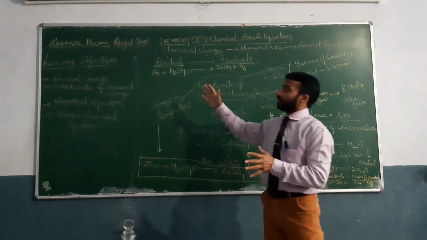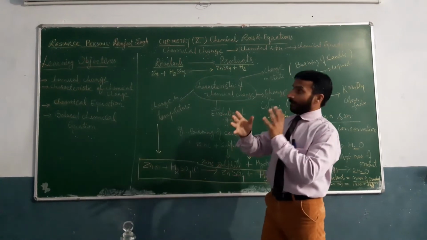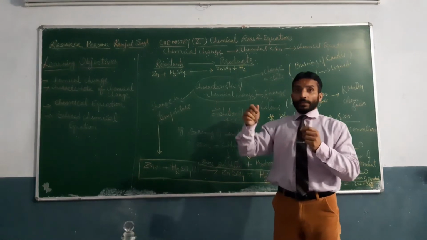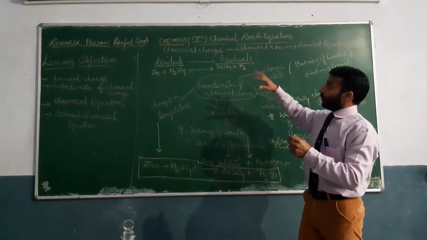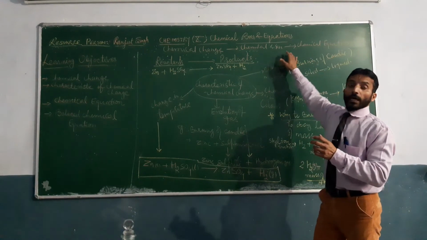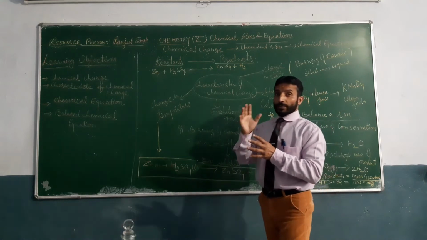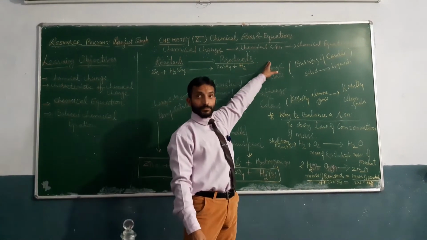Now here we will discuss more about chemical change. When we talk about the process, it is very lengthy to speak about. So when we use symbols and formulas to represent that chemical change, it is known as a chemical reaction.